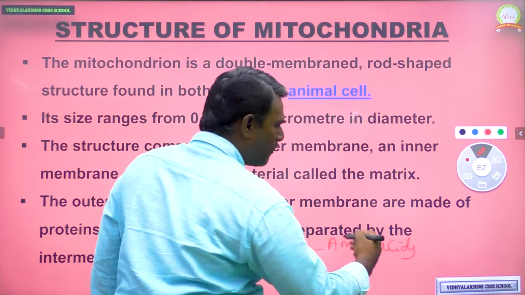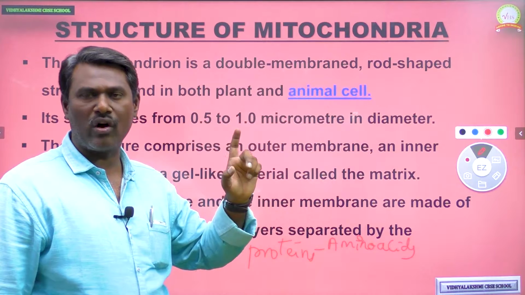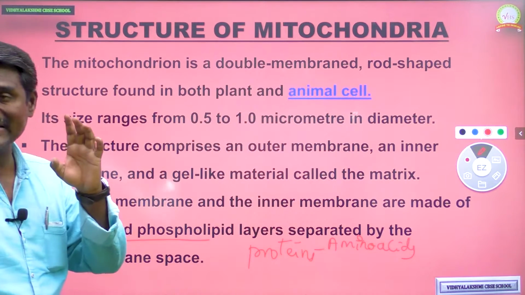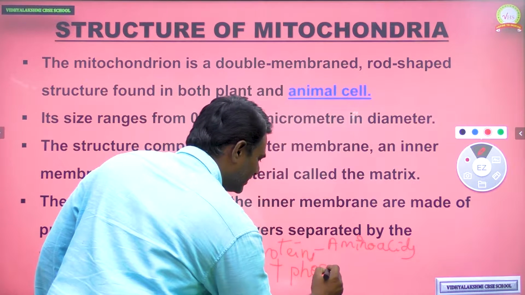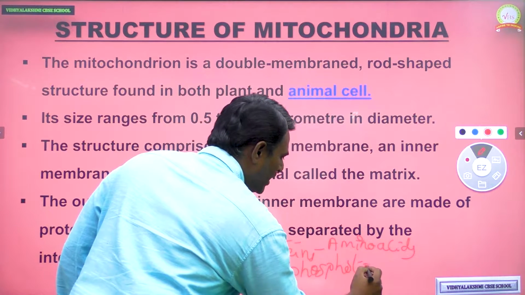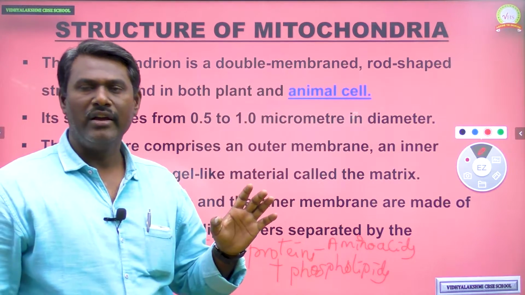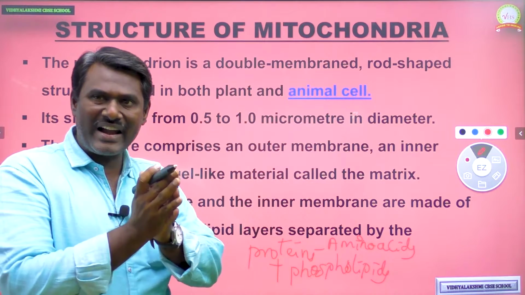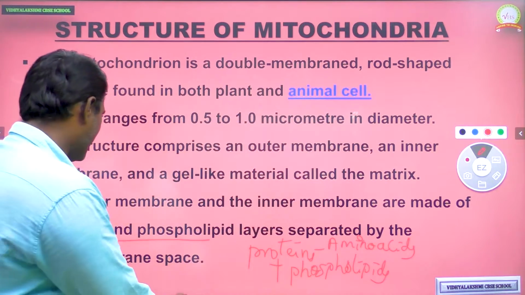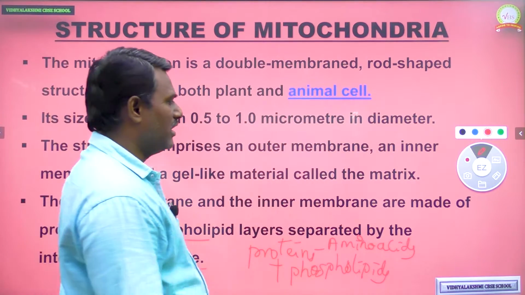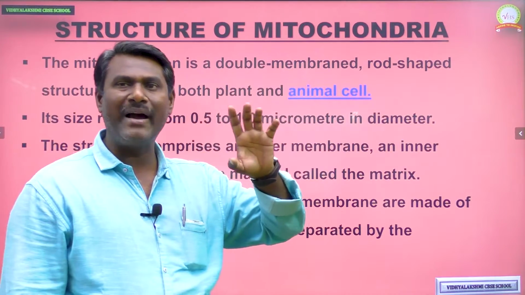So the membranes are made up of proteins with amino acids along with phospholipids, that means phosphorus plus lipids. These two membranes are separated by a little bit of space. So that is the layer composition of mitochondria.